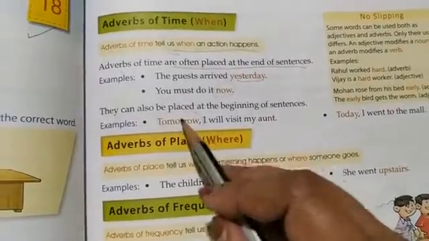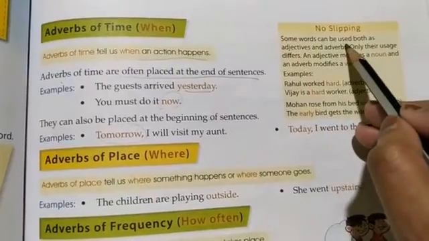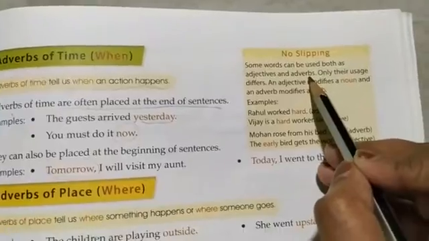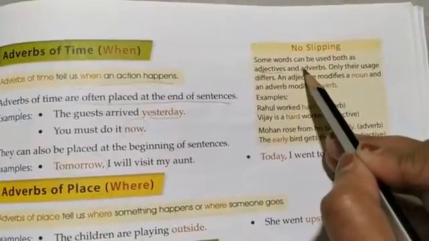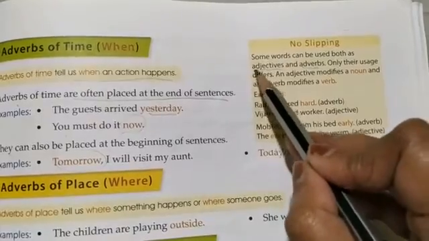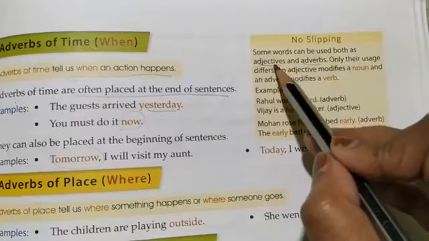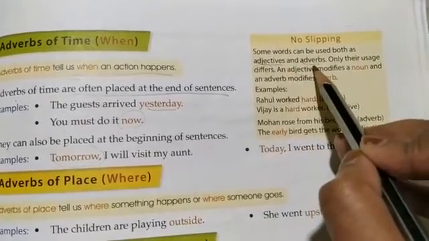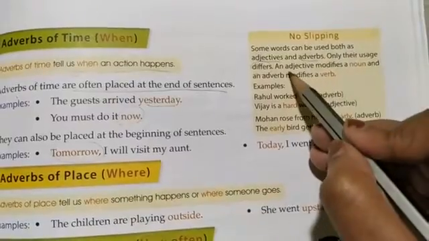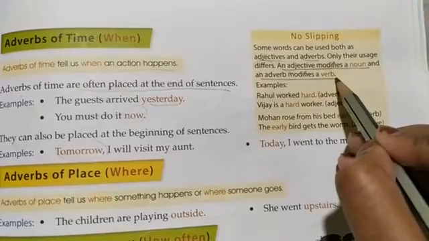Okay, some words can be used both as adjectives and adverbs. There are some words that can be used as adjectives as well as adverbs. Only their usage differs. An adjective modifies a noun, and an adverb modifies a verb.